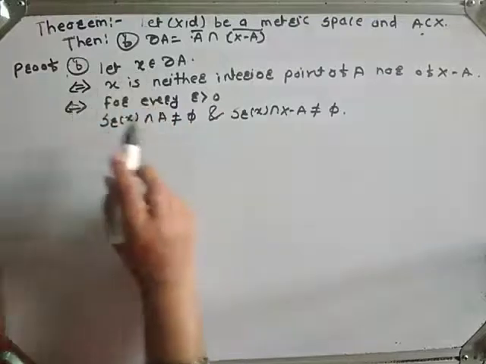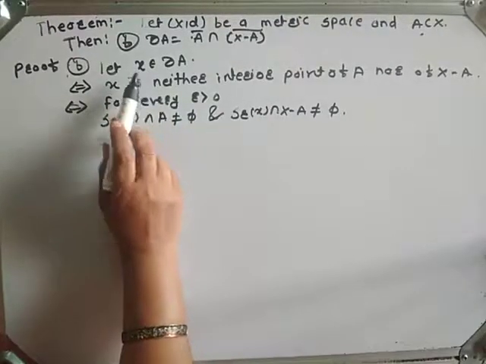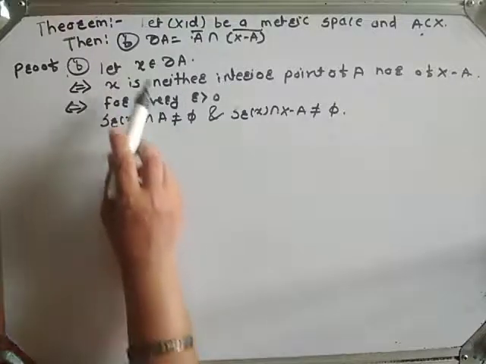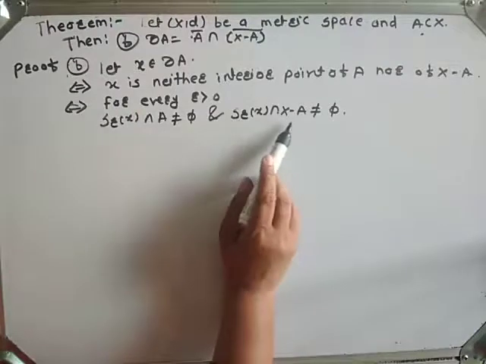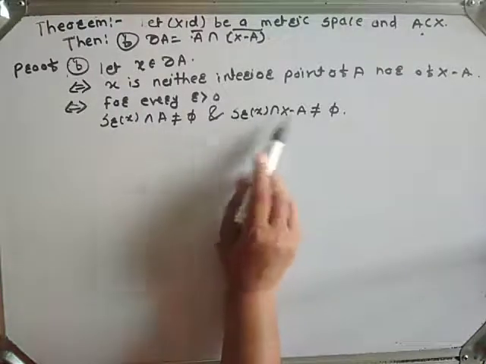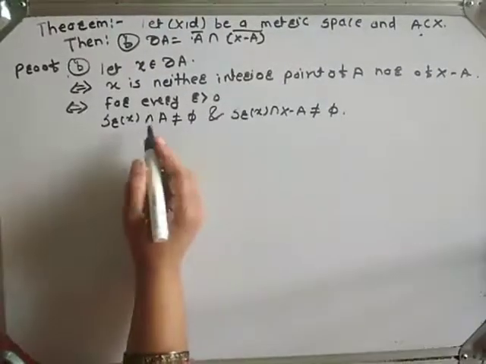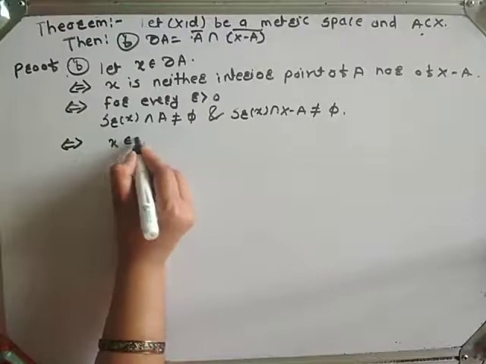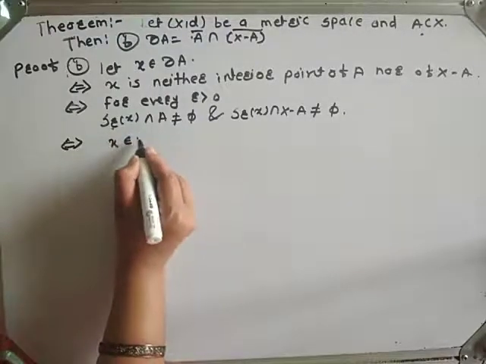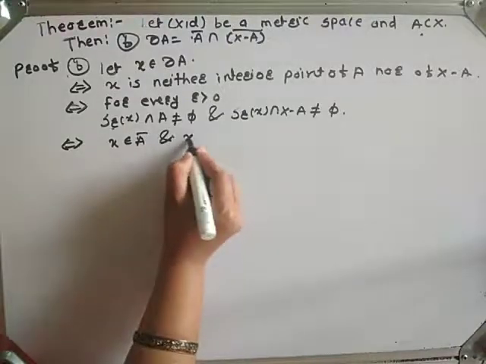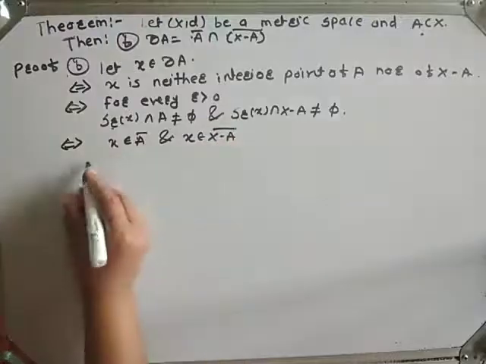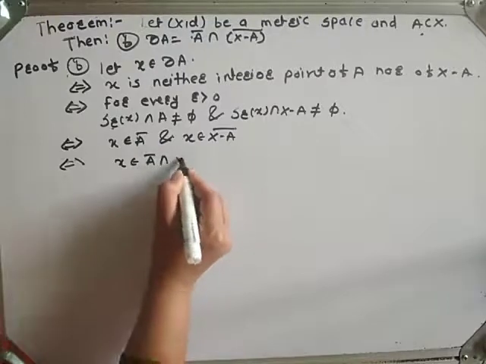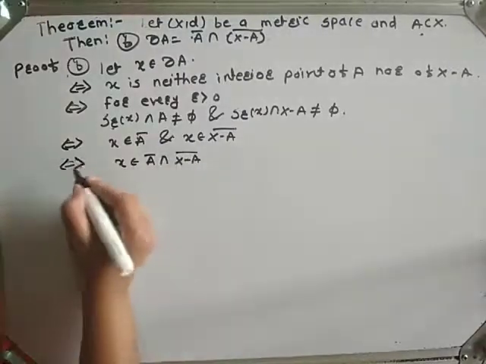Since x is a boundary point of A, every open sphere centered on x intersects A, and it also intersects X minus A. Therefore, their intersection is non-empty. If and only if x belongs to A closure by definition and x belongs to X minus A closure. If and only if x belongs to A closure intersection X minus A closure.